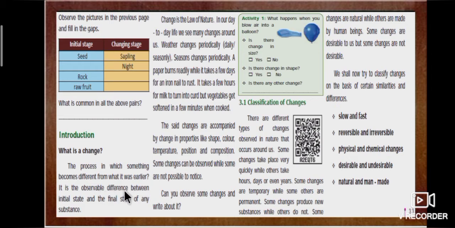Change is the observable difference between the initial state and the final state of any substance. Change is the law of nature because in our day-to-day life we see many changes around us. Changes are accompanied by change in properties like shape, color, temperature, position and composition.